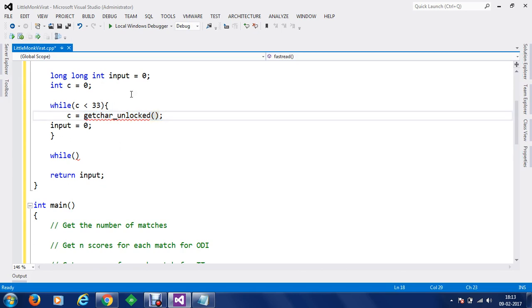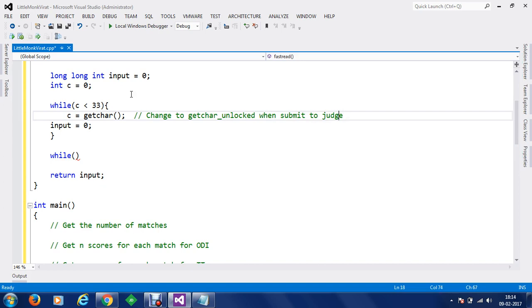So for the moment we are going to use getchar here, but later when we submit the solution to the judge, we are going to change this to getchar underscore unlocked.